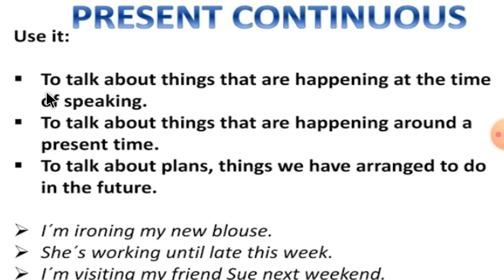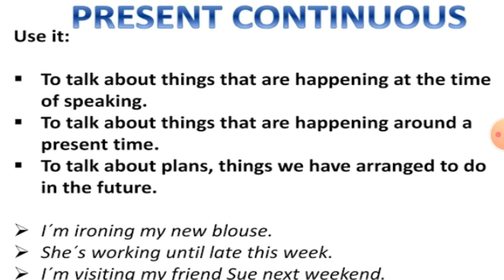So let's see. First, to talk about things that are happening at the time of speaking means the actions which we are doing at the time of speaking. For example, I am teaching. Right now, what am I doing? I am teaching.